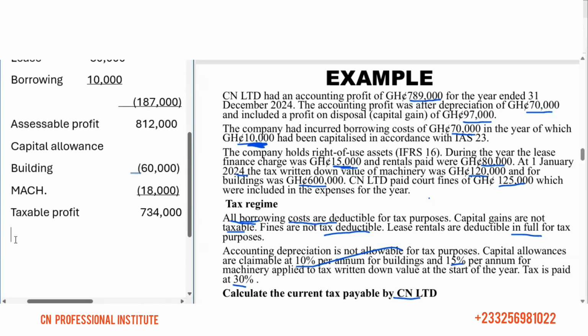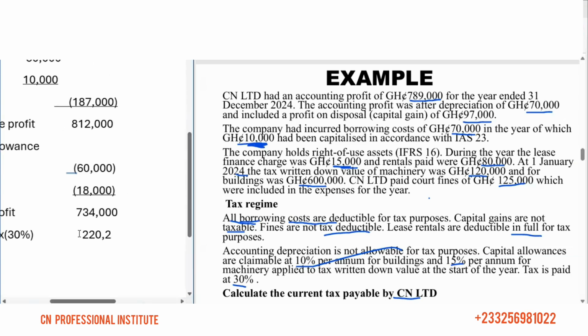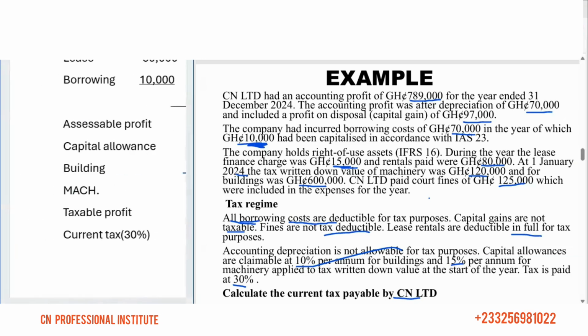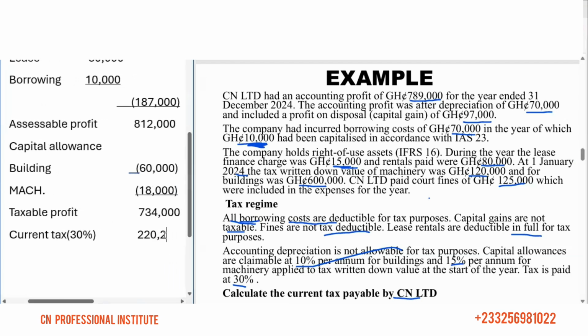Then your current tax. So now you come and apply the tax rate. Your current tax now will be at 30%. 30% on the taxable profit. So 30% times the 734,000 gives us 220,200. So this will be the current tax for the year, right?